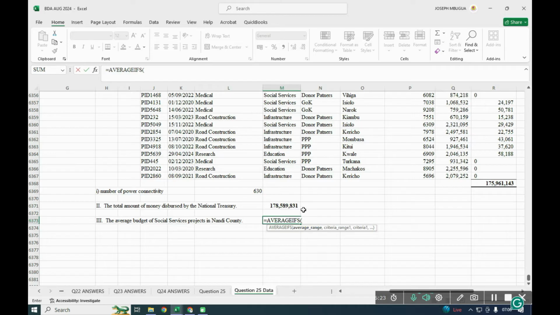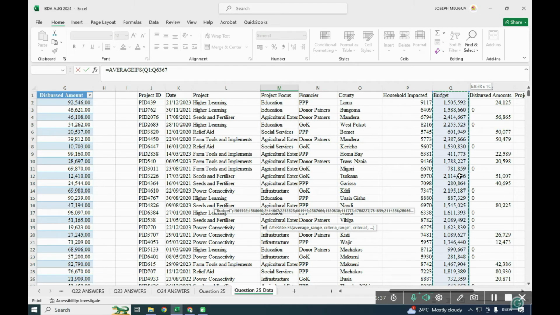So it will first start with what we are calling the average range. And remember, it was average budget. So I'll use Control Shift up arrow to take the amount of the budget that we have that way. And after that, the first thing is criteria range 1.